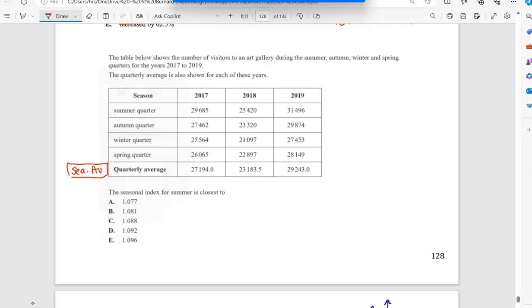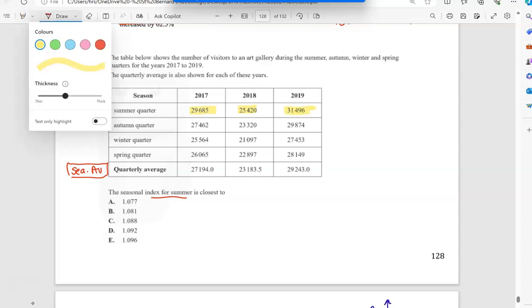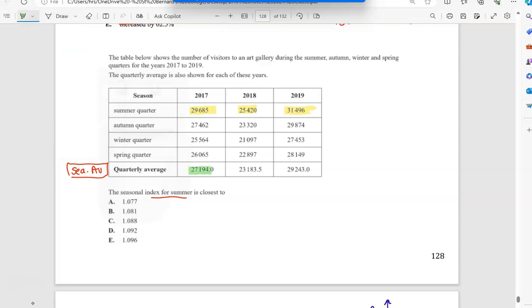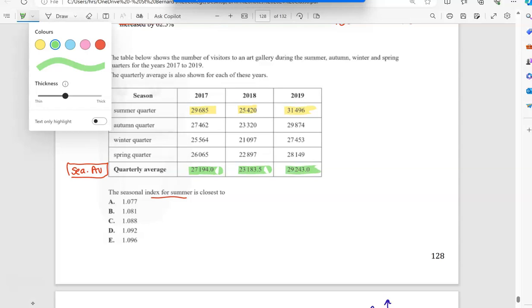So when they ask for the seasonal index for summer, we have a few years of data. Remember, we need to find the seasonal index for every summer and then average it out. So here are the actuals, and I'm going to highlight these for you, and here are the seasonal averages.